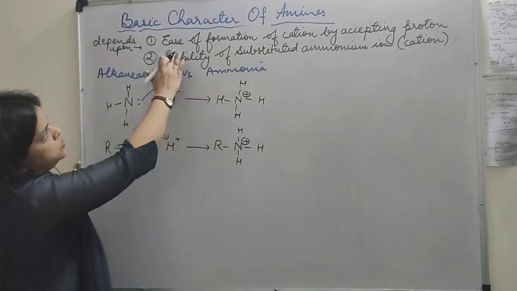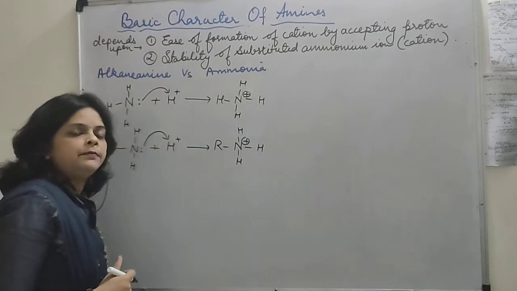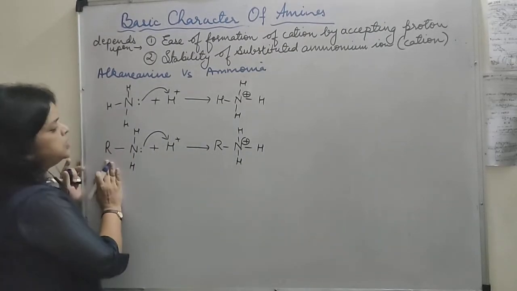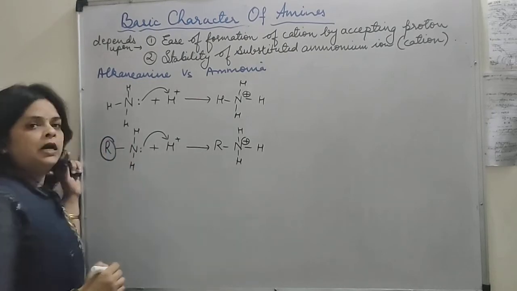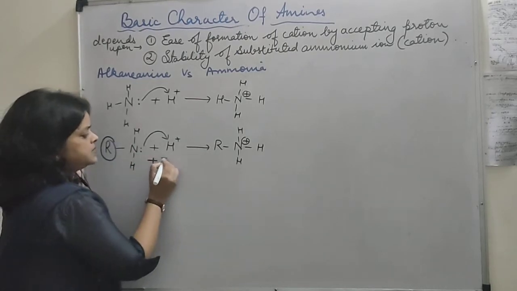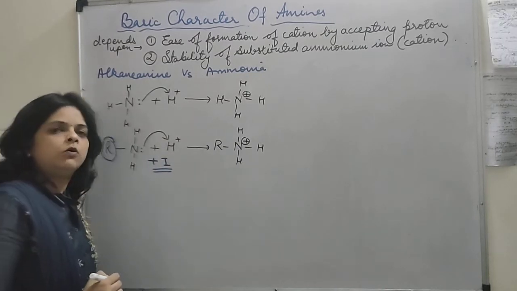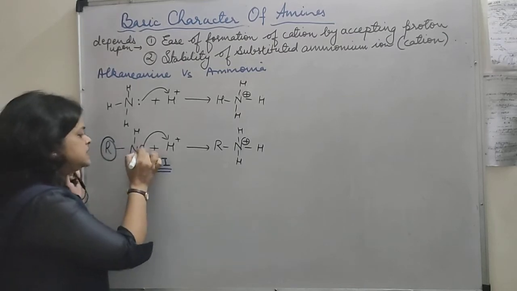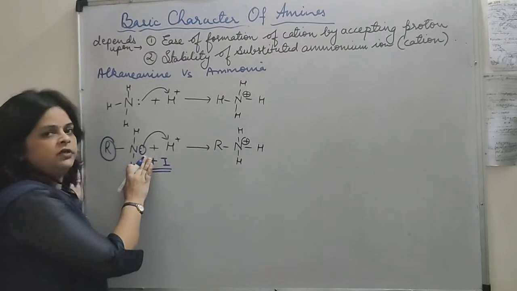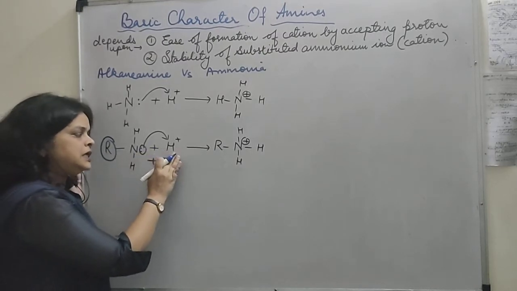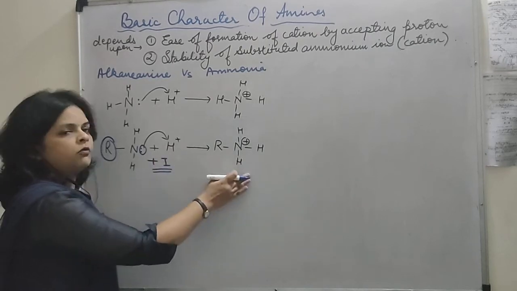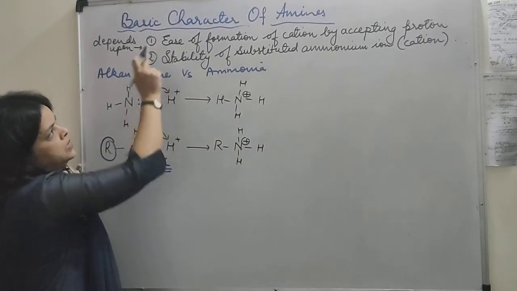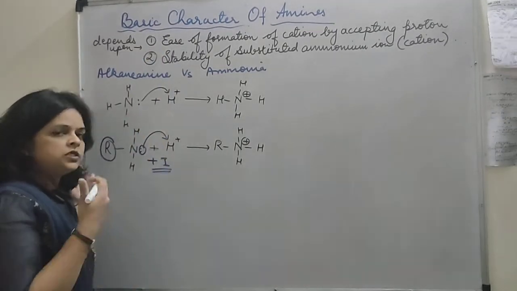Here I have drawn the structure of the ammonium ion and this is the substituted ammonium ion. Now we will again go back to these 2 points. Ease of formation of cation by accepting a proton. Students, if you see the second reaction, here we have one R group, and R is exerting a plus I effect. Because of the plus I effect, it has an electron releasing nature. So because of its electron releasing nature, this electron pair is easily available to be donated and easily given to the proton, and it can form the cation as compared to ammonia. So the first point is that it easily forms the cation, so it is more basic.